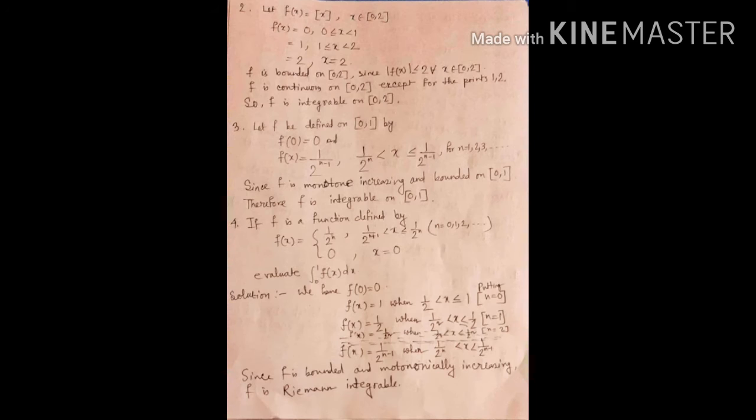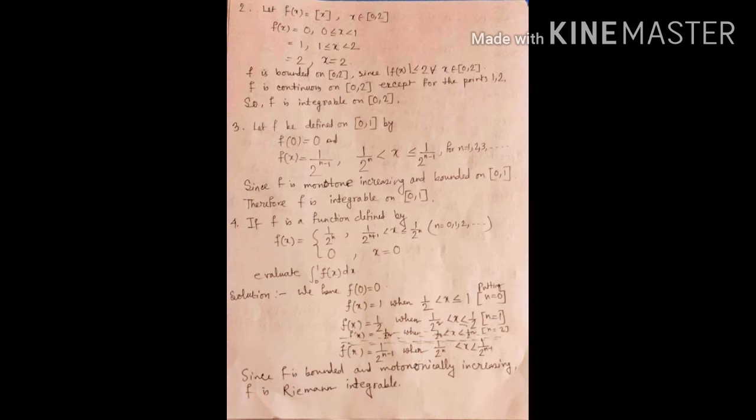Now example number 2: let f(x) be the box function, x belongs to the closed interval [0, 2]. Then the step function or box function is f(x) = 0 when 0 ≤ x < 1, 1 when 1 ≤ x < 2, and 2 when x = 2.